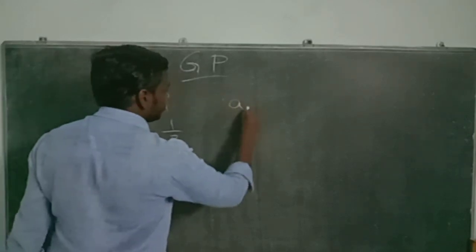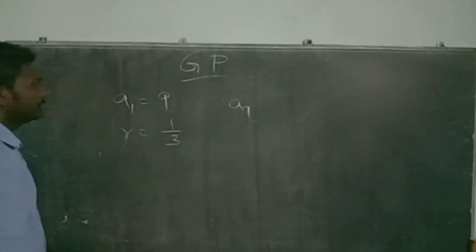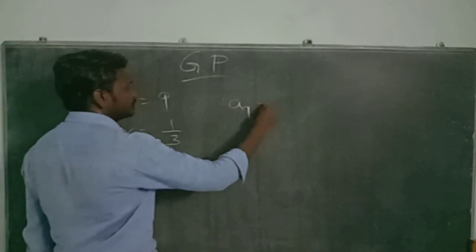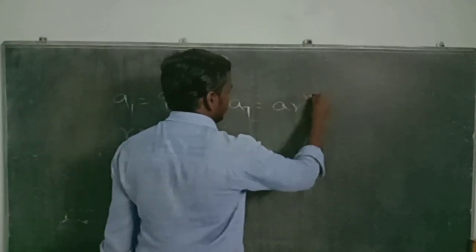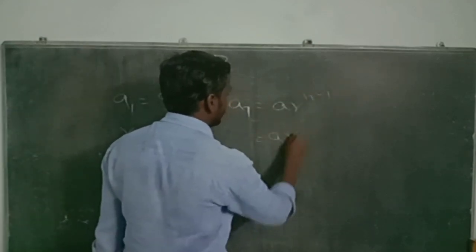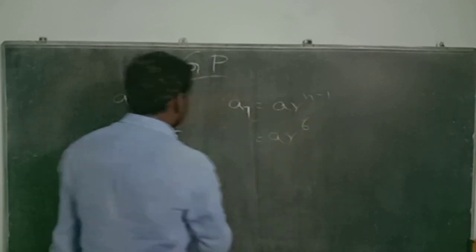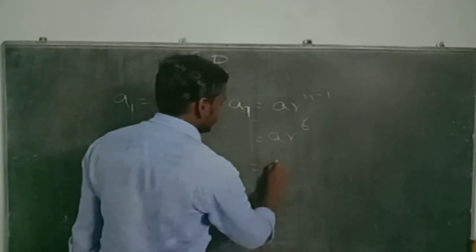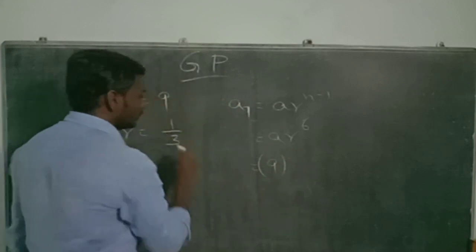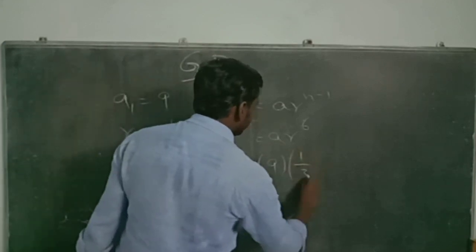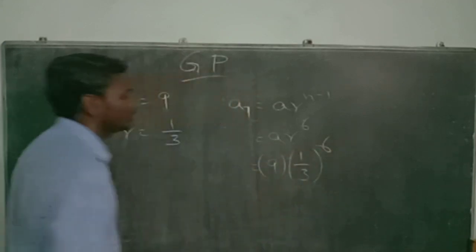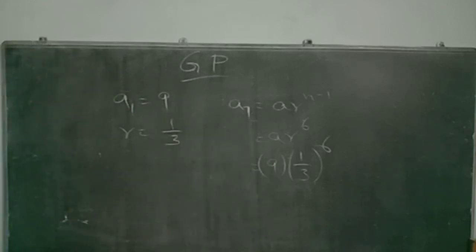Find A7. Finding the nth term, that is nothing but A r to the power of n minus 1, that is equal to A r to the power of 7 minus 1, which is 6, where A is equal to 9 into R value 1 by 3. So 1 by 3 to the power of 6. Finding this value will give me A7.